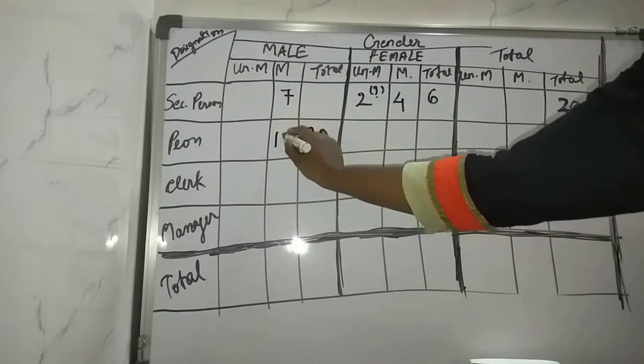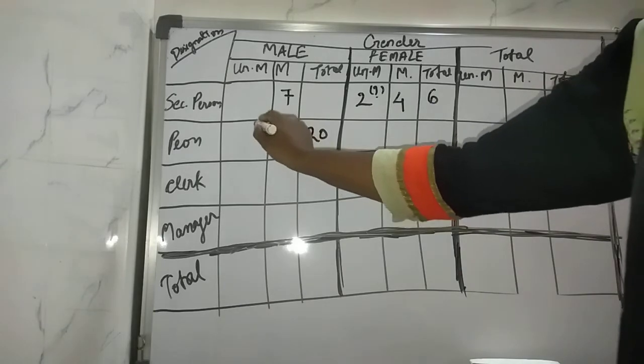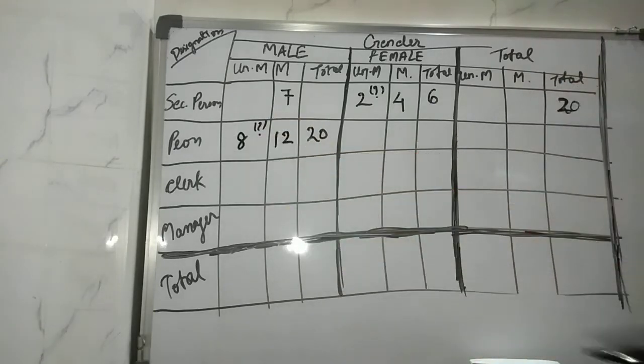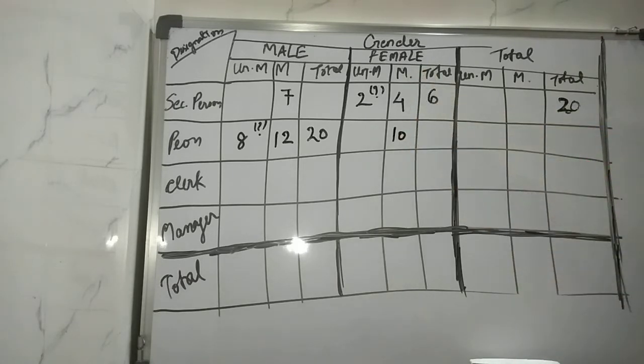If 12 are married, then 20 minus 12 is how much? You can find out easily, that is 8. Like this you have to find out. Then, and 10 female peons are married. So 10 female peons are married. Out of 40 clerks, so 40 are the clerks,